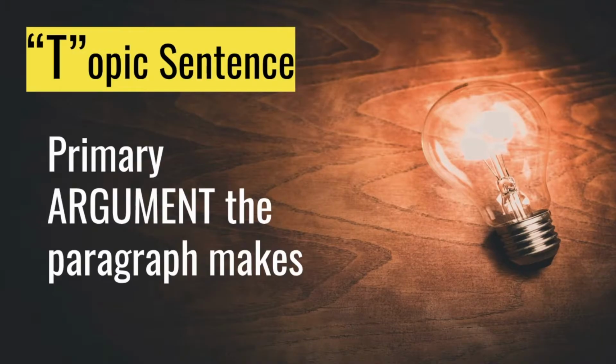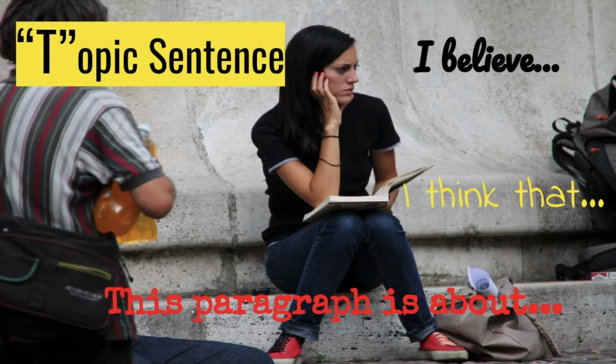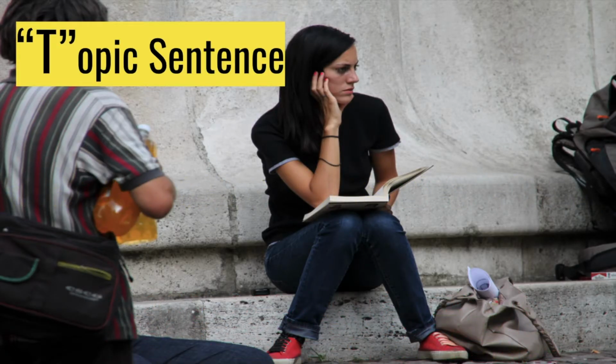So the first part of a paragraph sentence is the topic sentence. Purdue OWL defines a topic sentence as identifying the main idea or the primary argument for that paragraph. It should be the first sentence in this new paragraph. It should not be a fact, however. It needs to be something arguable because it is the argument that that paragraph is making. However, it should never include the words, I think, I believe, or this paragraph is about. Those should all be obvious based on your writing, so just don't use them.